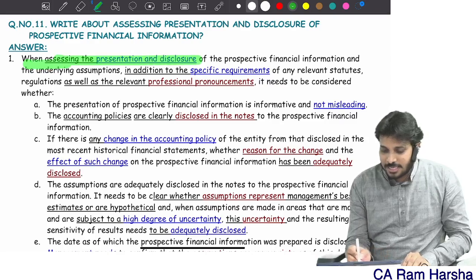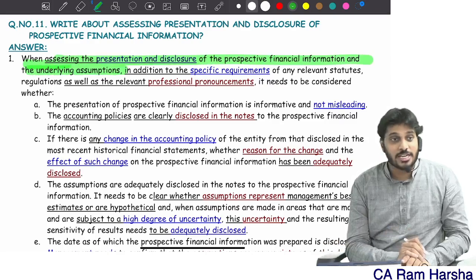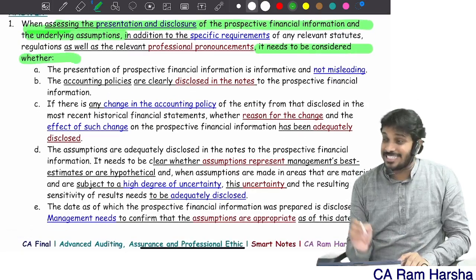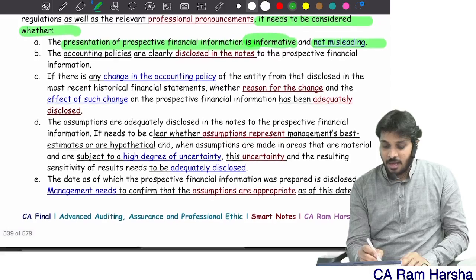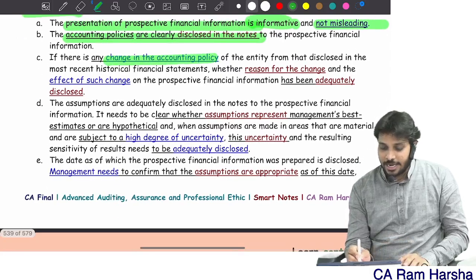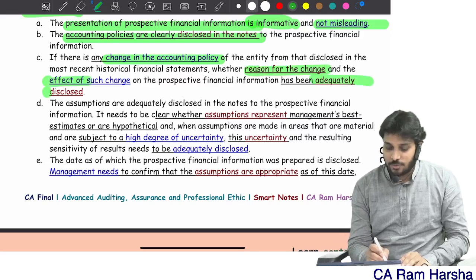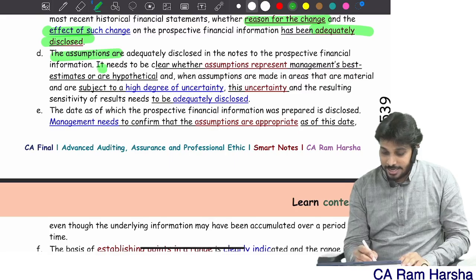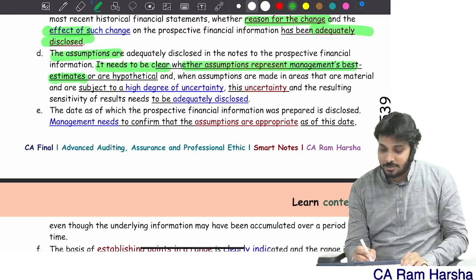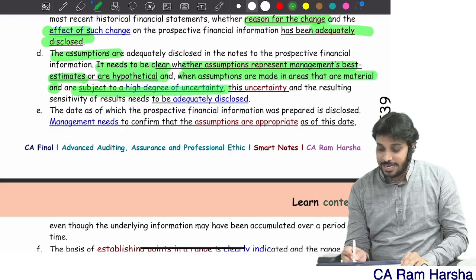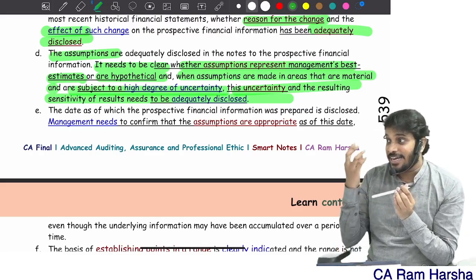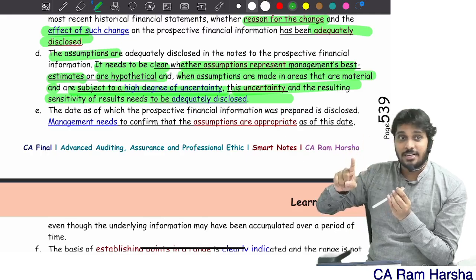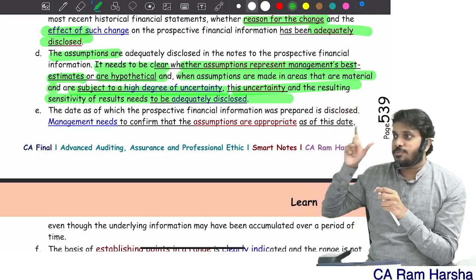So when assessing presentation and disclosure of PFI and the assumptions, it needs to be considered whether PFI is informative and not misleading. All the accounting policies are clearly disclosed. Any changes in accounting policies and reasons for change are adequately disclosed. It needs to be clear whether assumptions represent best estimate or hypothetical. When assumptions are made in areas that are material and are subject to a high degree of uncertainty, the resulting sensitivity results should also be presented. If estimation uncertainty for that assumption is very high, the company should present a sensitivity analysis report also.